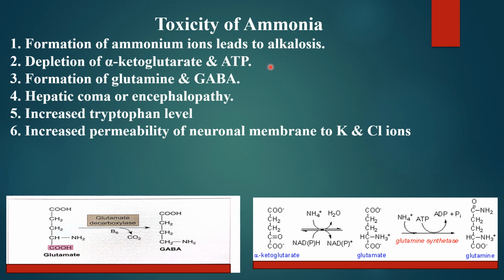Excessive tryptophan goes into the brain, and here excessive serotonin is formed, as it is derived from tryptophan. So increased level of this serotonin will lead to excitatory responses, then increased permeability of the neuronal membrane to potassium and chloride ions. So these are the events caused due to the toxicity of ammonia.